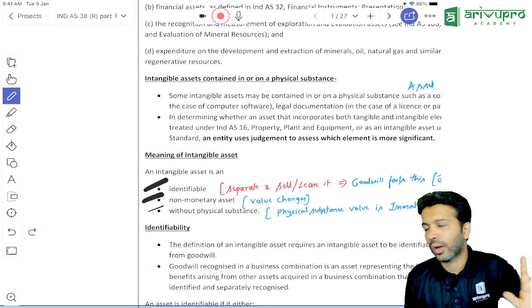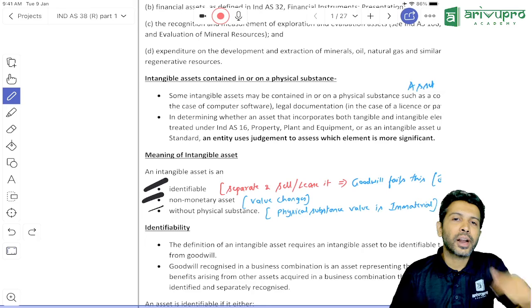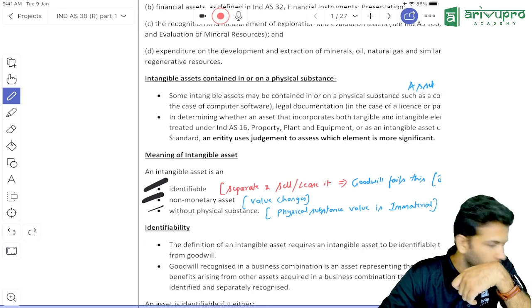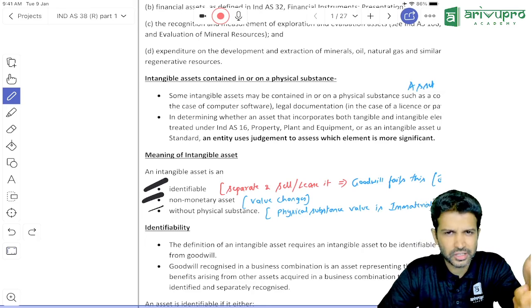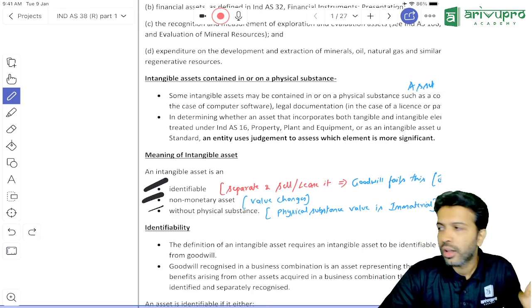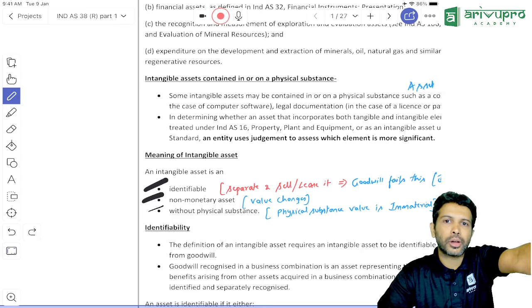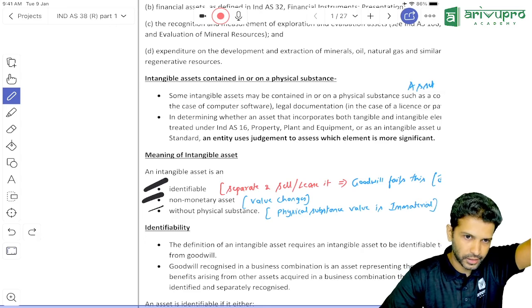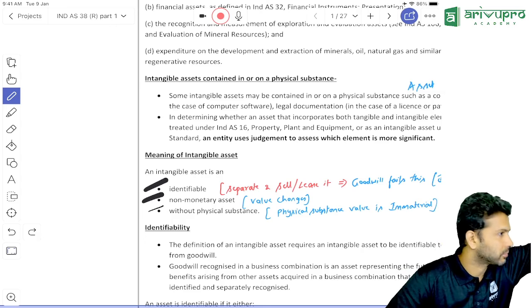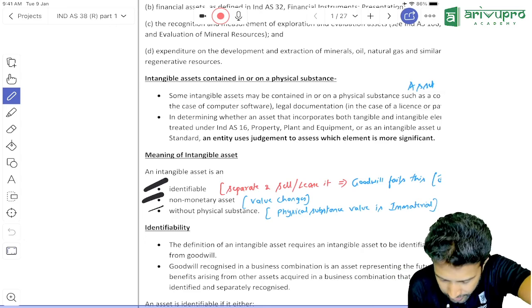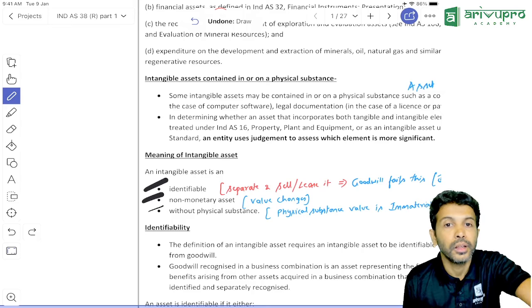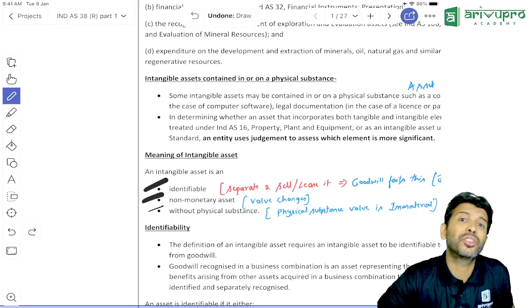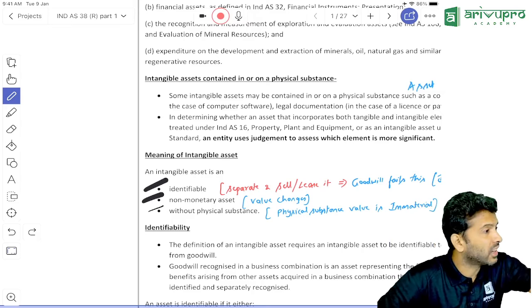All right, let's take a small example. Sir, I purchased a software. That software will obviously have license keys and all. The vendor told me, I will give you the software's base file, the installation file, the raw file in a pen drive. Sir, the definition is saying what? Intangible assets are those assets which do not have a physical substance.